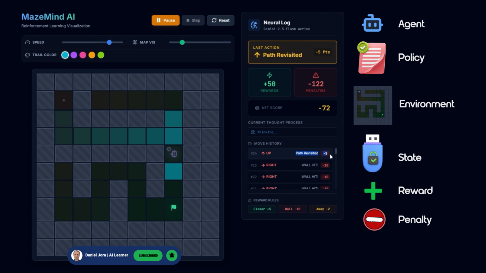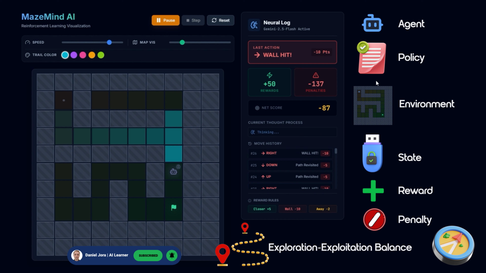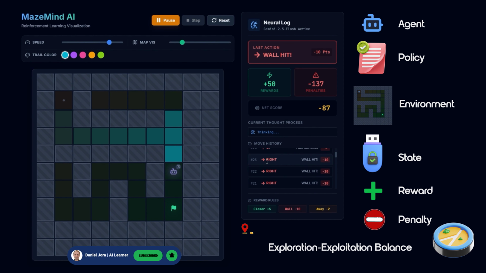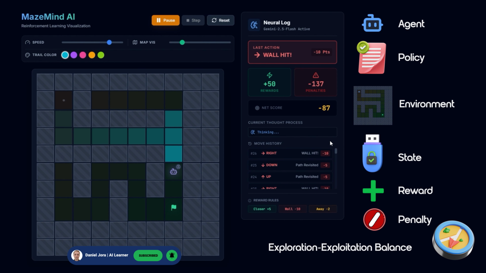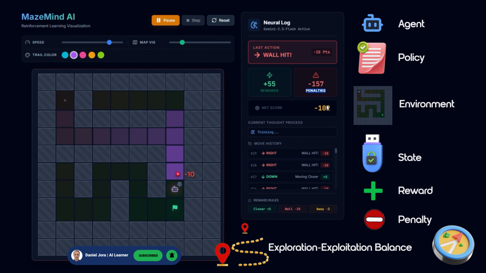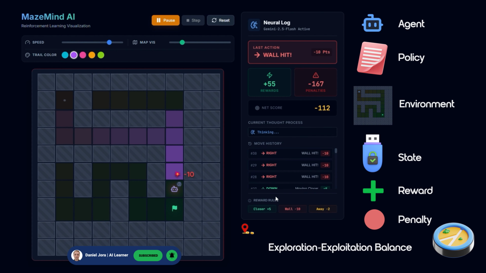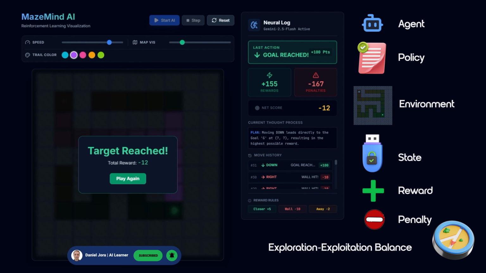To learn efficiently without complete information, the agent uses strategies such as exploration-exploitation balance, or epsilon greedy. Part of the time it explores new actions, for example, trying unvisited paths, while the rest exploits learned ones using proven efficient routes. This balance prevents getting stuck in suboptimal solutions and enables adaptation to unexpected situations, such as dynamic obstacles or altered maze configurations. The environment sends observations and reward signals, forming a continuous loop until the agent reaches desirable states. It does not involve human supervision or labeling.